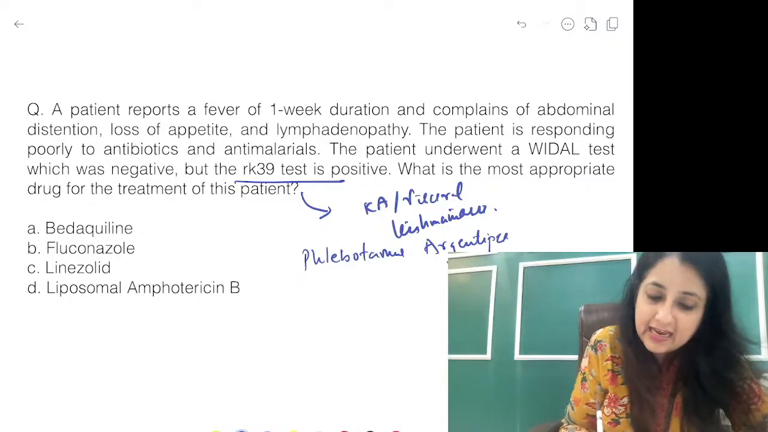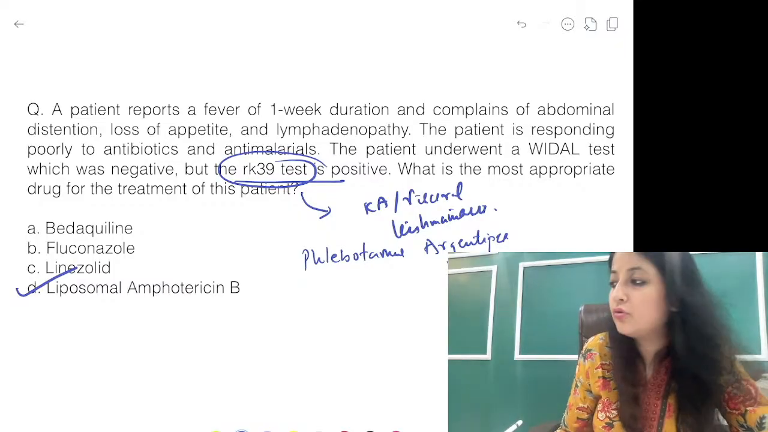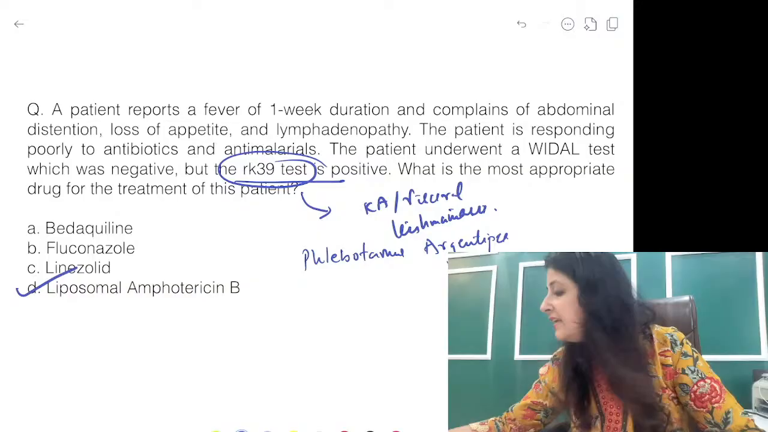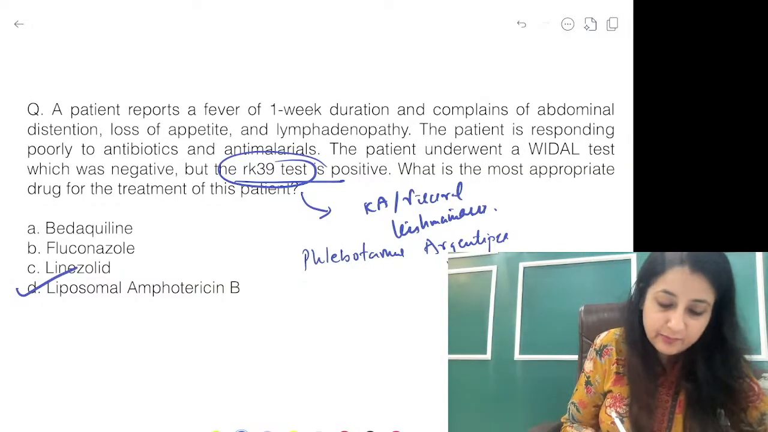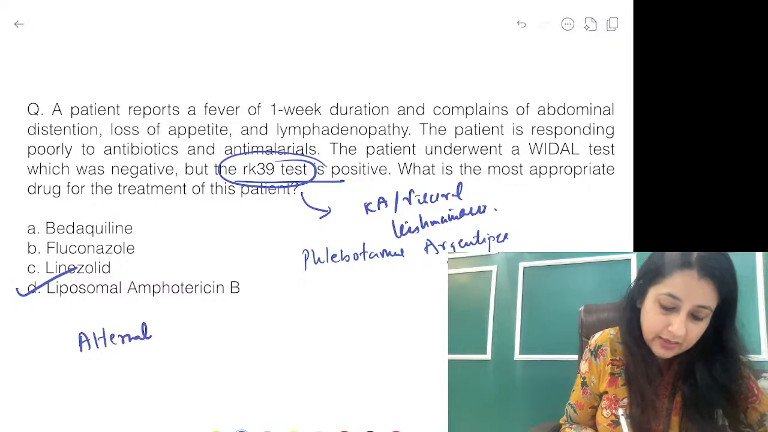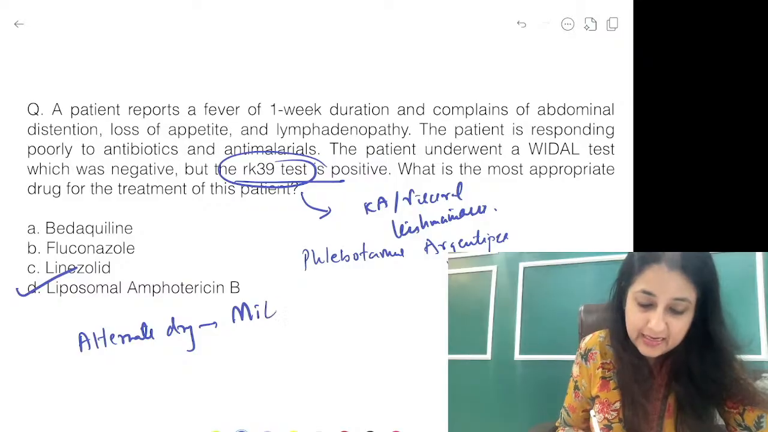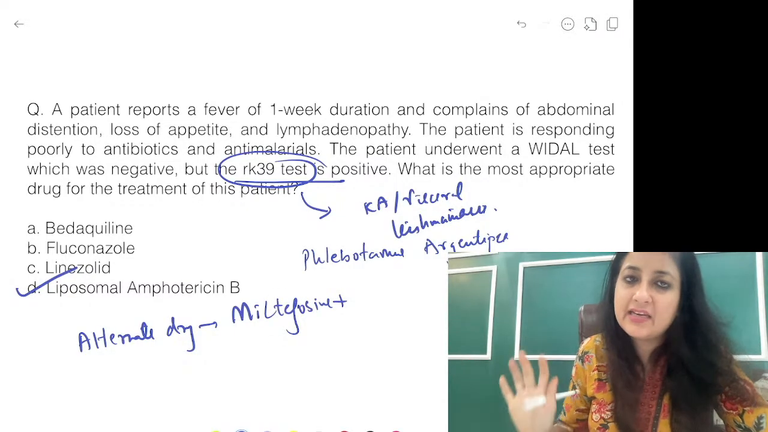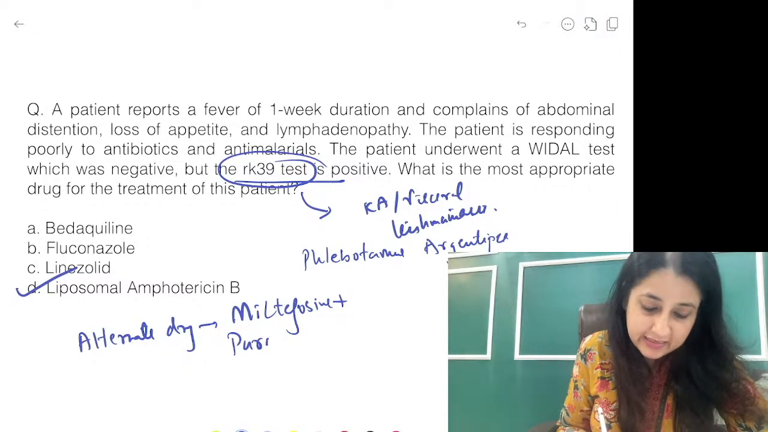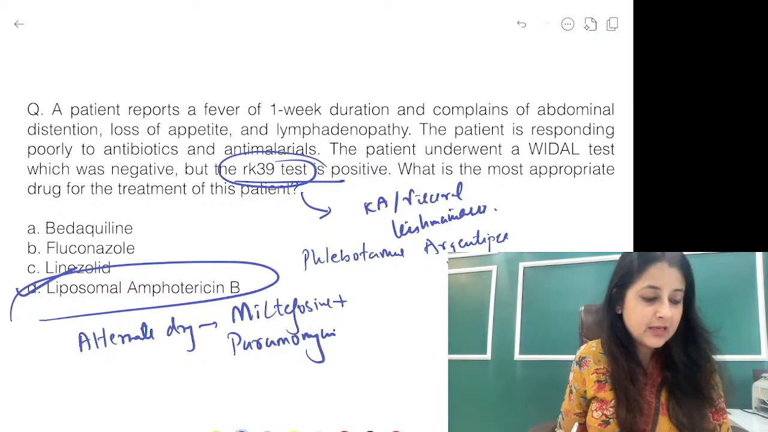ठीक है, अब ये RK39 buzzword है एग्जाम में, and the treatment is liposomal amphotericin B. And in case, guys, liposomal amphotericin B doesn't work, what is my alternate drug? It is miltefosine plus paromomycin. Miltefosine plus paromomycin. ठीक है, पोस्ट कालाजार डर्मल लीशमेनियासिस तो मिल्टेफोसिन है. Alternate drug is miltefosine plus paromomycin. अदरवाइज यहाँ पे single dose infusion of liposomal amphotericin B कर लोगे.